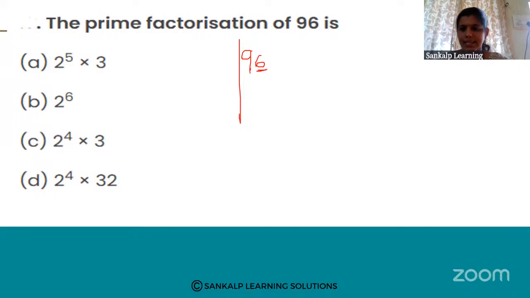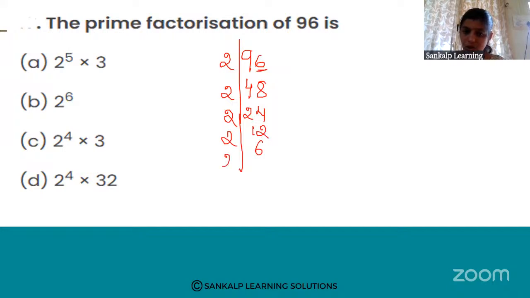See, in the digit place it is 6, so it is an even number. We'll start with 2. 2 4s are 8, 1 remains, 2 8s are 16, 2 2s are 4, 2 4s are 8, 2 1s are 2, 2 2s are 2, 6 are 2 3s are 3, 1s are 3. Next, how many times is 2 repeating here? 1, 2, 3, 4, 5, into 3.